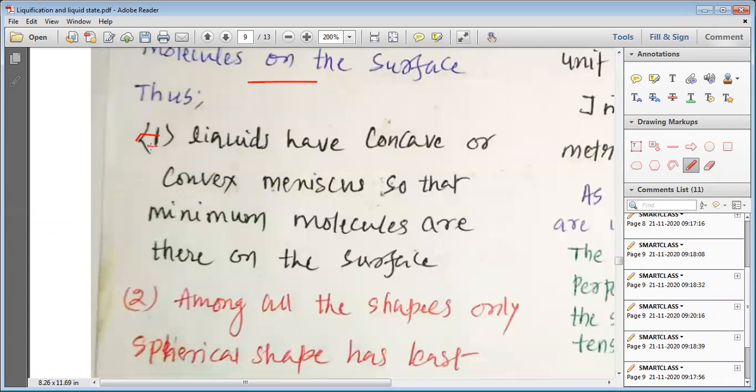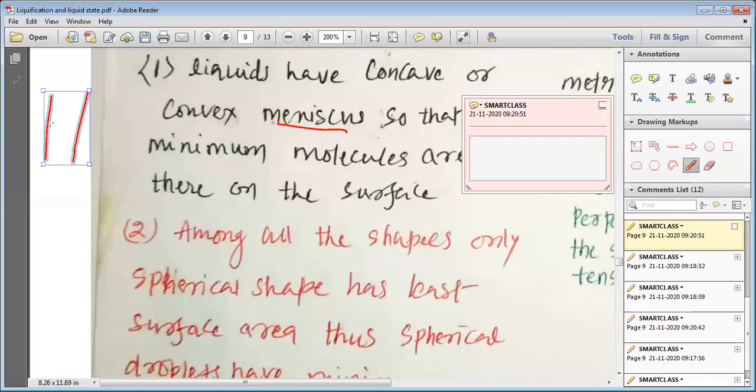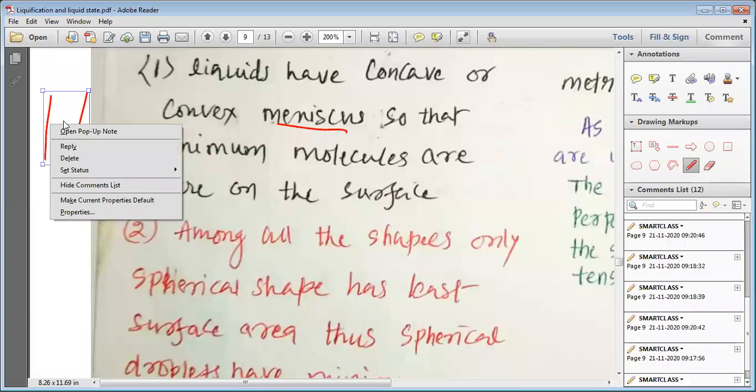The liquids have concave or convex meniscus. You might have seen or studied that if you fill a liquid into some tube, the liquid may have this kind of surface.